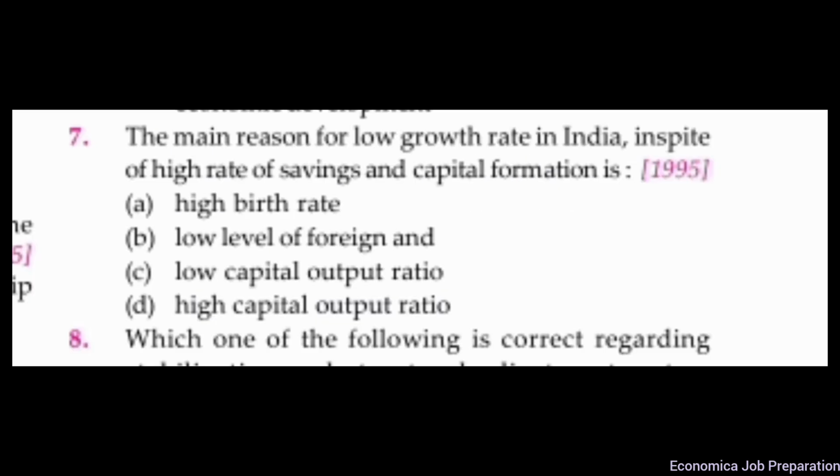Question number 7. The main reason for low growth rate in India in spite of high rate of savings and capital formation is. Here, the correct option is option D, high capital output ratio. Capital output ratio is the amount of capital needed to produce 1 unit of output. It explains the relationship between level of investment and the corresponding economic growth. Lower capital output ratio shows productivity of capital and technological progress.